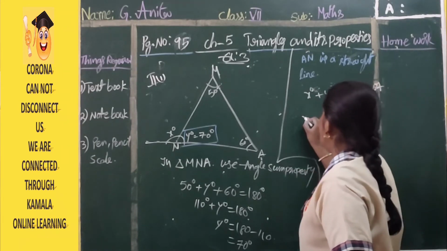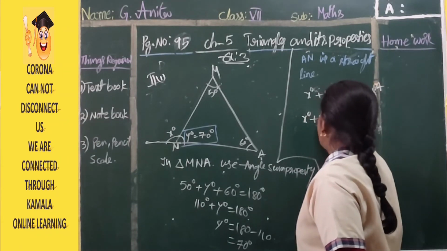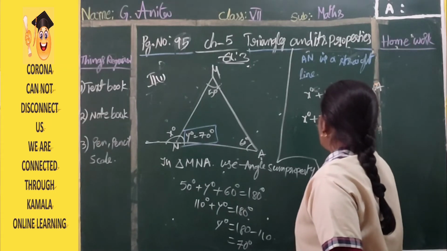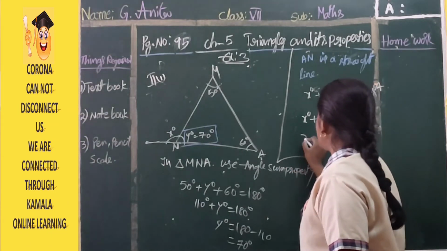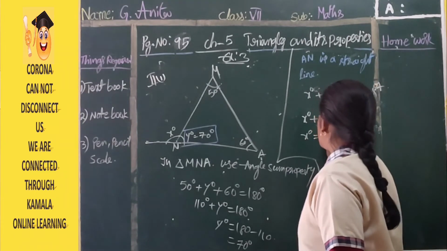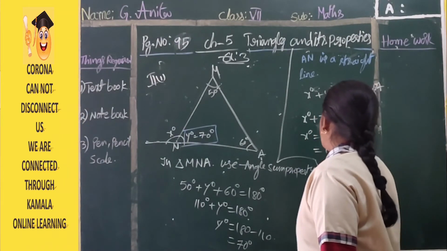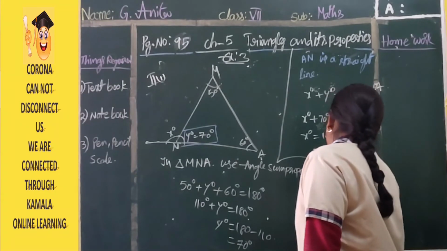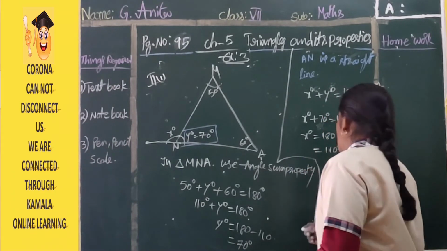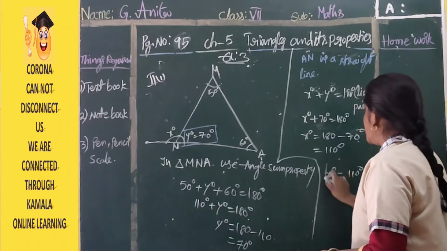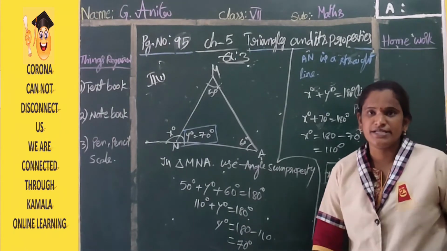So x degree, what? We don't know. Y degree is 70. So x degree plus 70 is equal to 180 degrees. Keep x degree here only, and 70 is transposed to this side. So 180 subtracted by 70, you will get 110 degrees. So x degree is equal to 110 degrees. Clear, children, everyone?